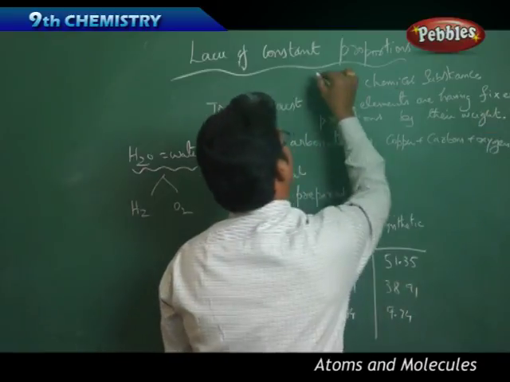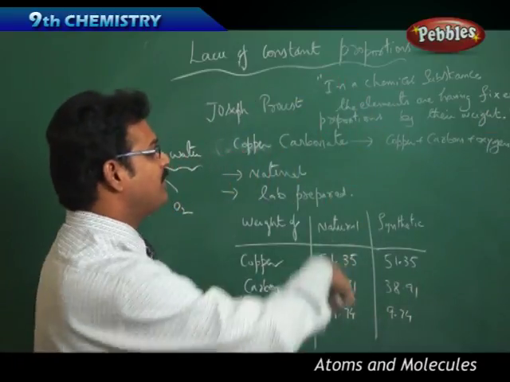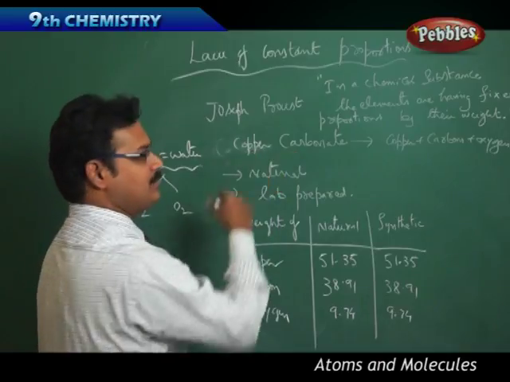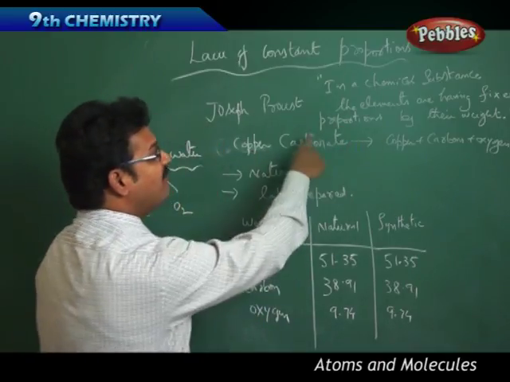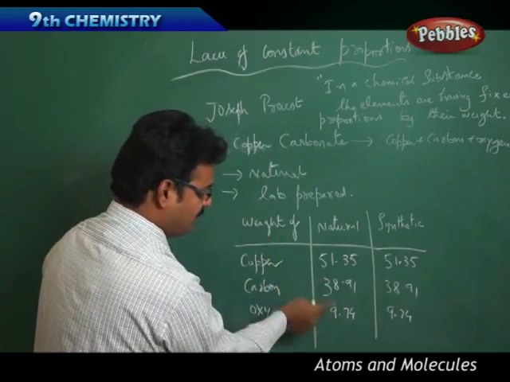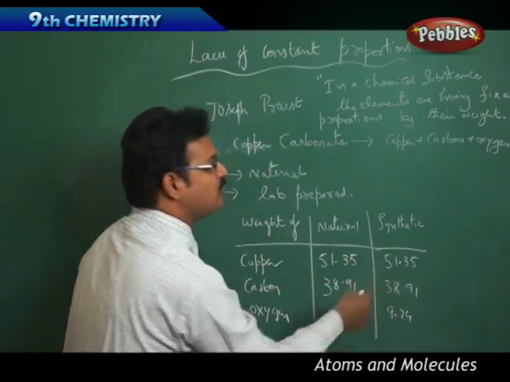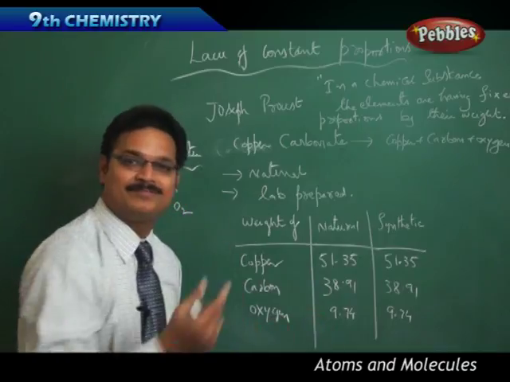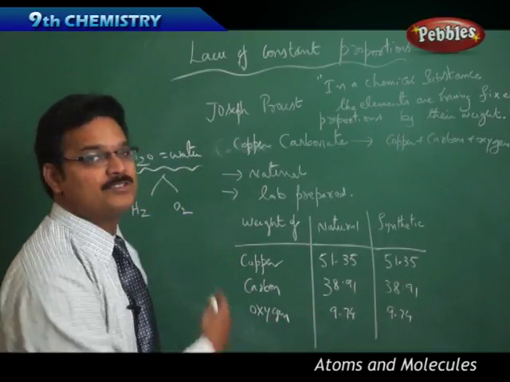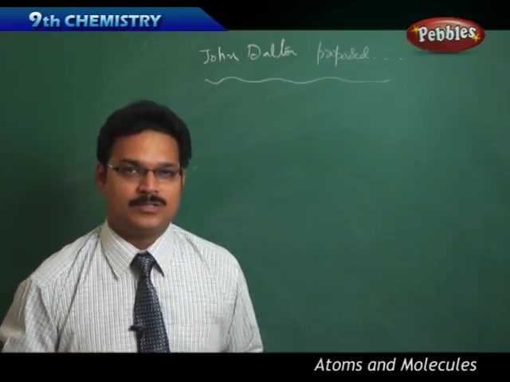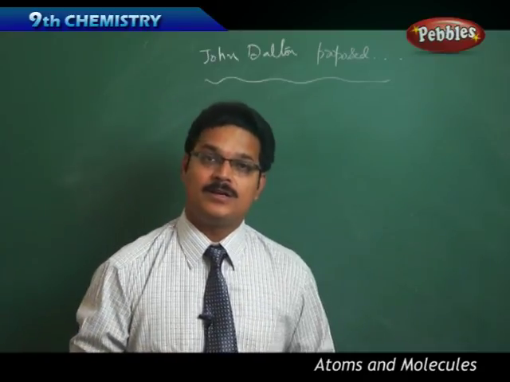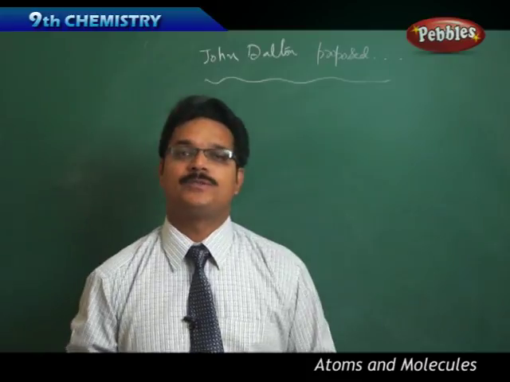So this is the statement. In a chemical substance, the elements, meaning these three elements, have fixed proportions by their weight. That is what the law of constant proportions says. So we have discussed two laws: the law of conservation of mass and the law of constant proportions.